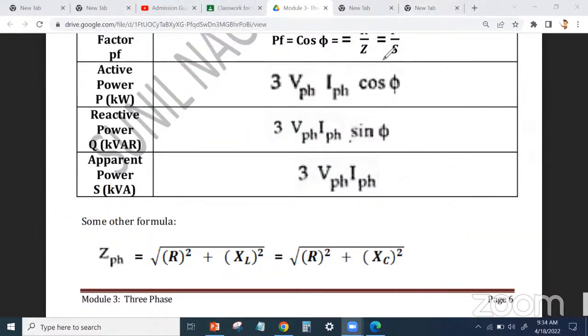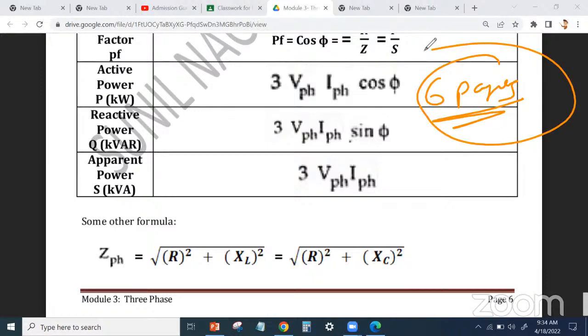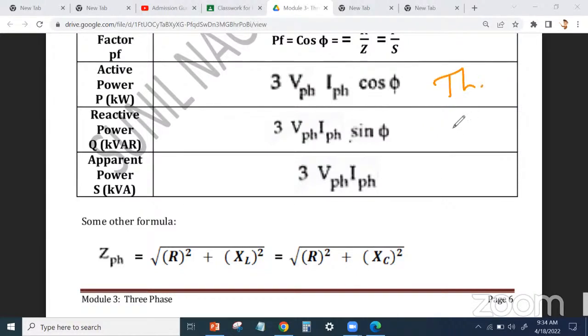ठीक है. So this chapter is one of the easy. Just refer this note. Only 6 पेज का note है, only 6 pages are there. So refer this note as it is. You will get full marks from this topic. अगर इसमें से एक question आने वाला है, इसमें एक theory आने वाला है और एक sum आने वाला है, 100%, at least for 4 marks और 6 marks, sum based on 3 pages. हमने solve किया था in the classroom also and in the online lecture also.